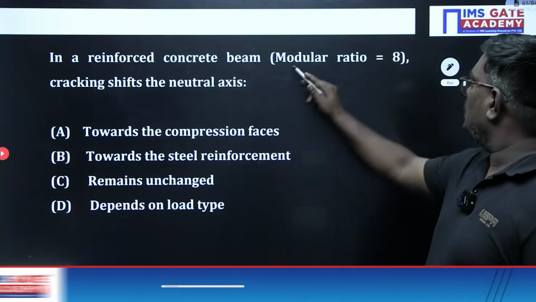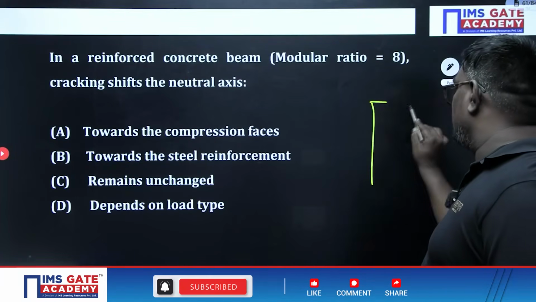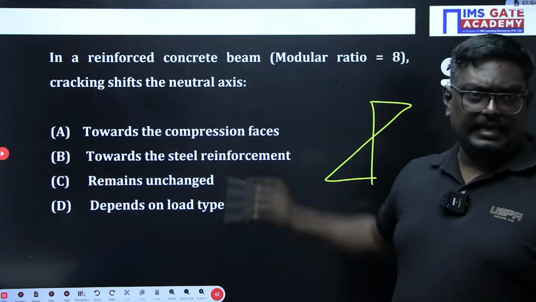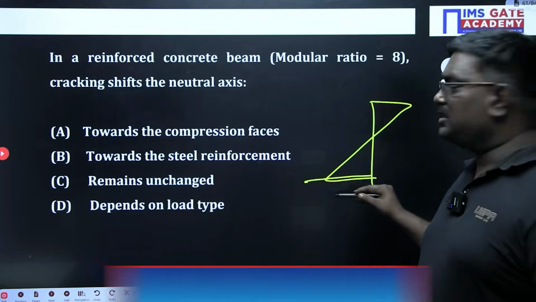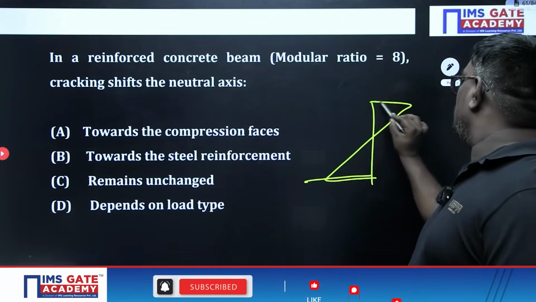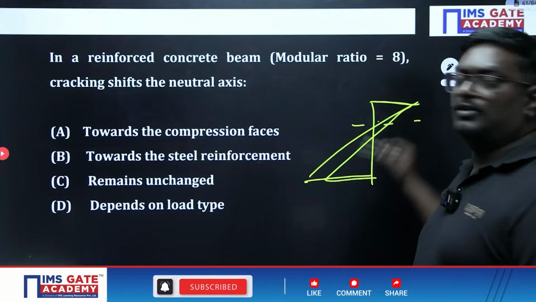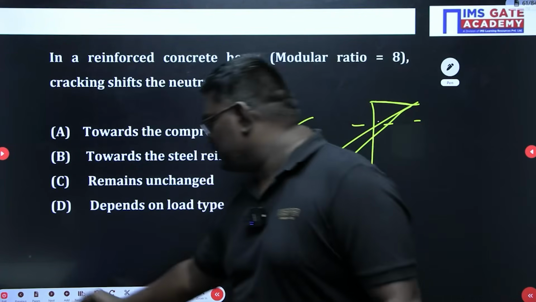In a reinforced concrete beam, the neutral axis after a crack shifts towards. Actually, sir, if I consider a neutral axis here, when a crack is coming, the steel will yield, meaning the strain in steel increases fast and the strain in concrete will increase slowly. So if you see here, the neutral axis shifts towards the compression zone. So it shifts towards the compression face.